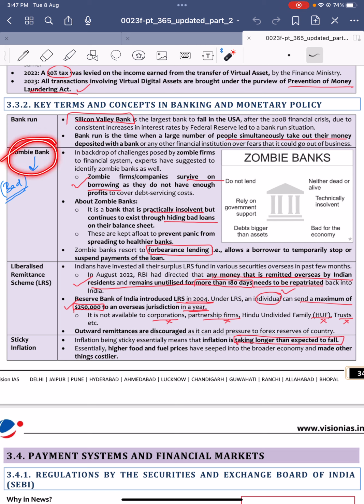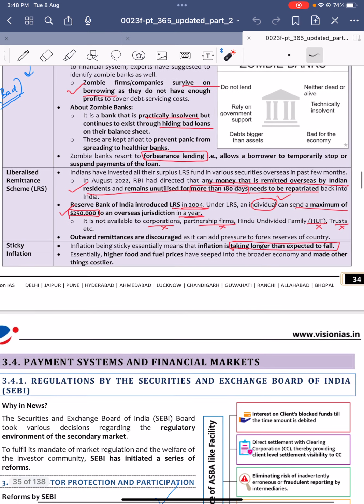And then zombie bank. Zombie banks survive on borrowing. They take money from one person and lend that money to another person. They don't have any particular sources of money or reserves, so they hide their bad loans. It's kind of like forbearance lending. Forbearance lending is where they take from one person and give it to another person, otherwise they don't have any reserves.